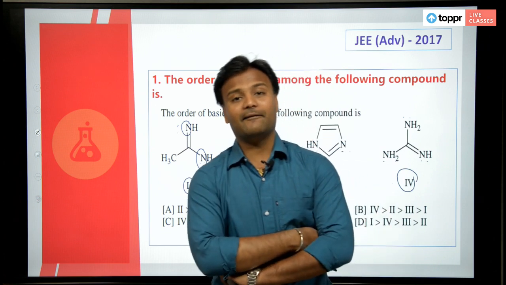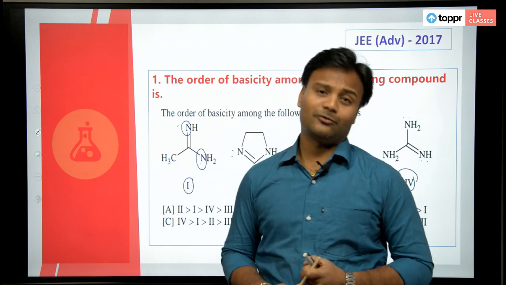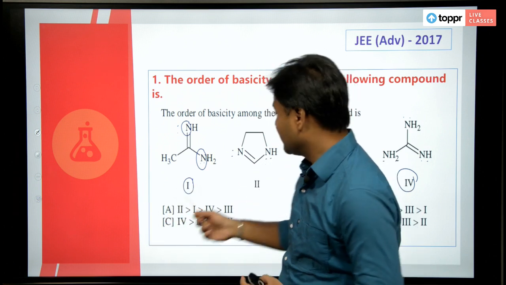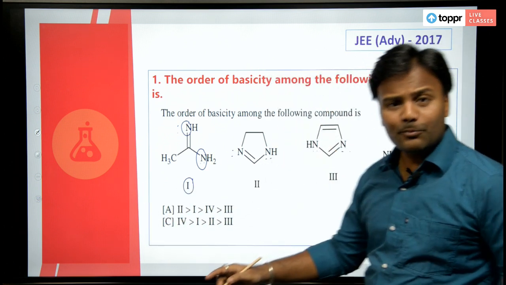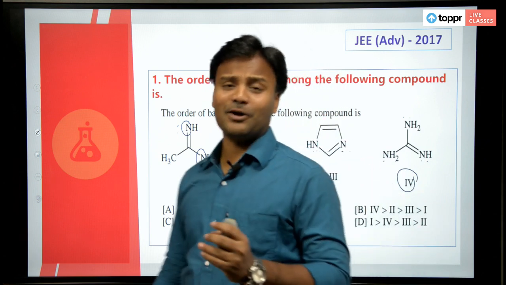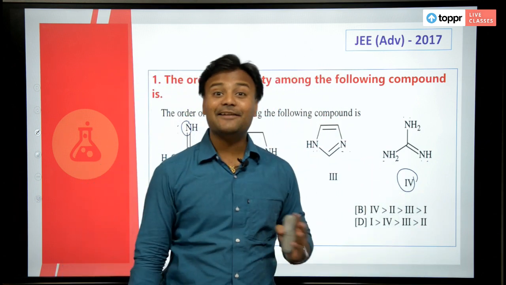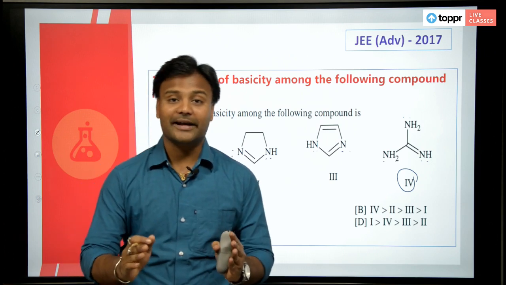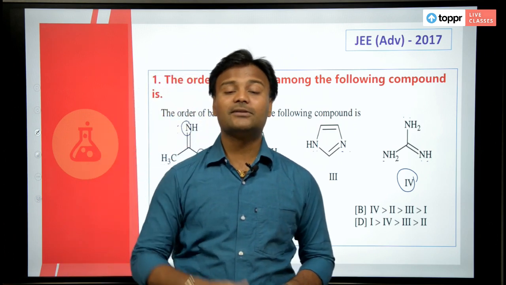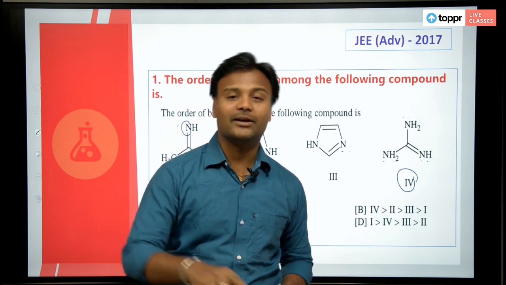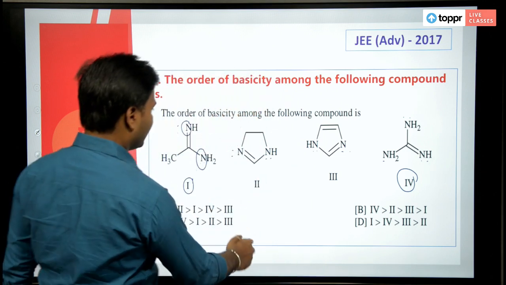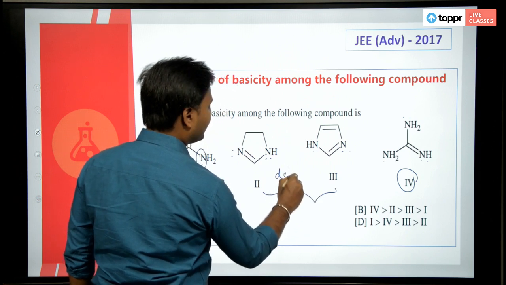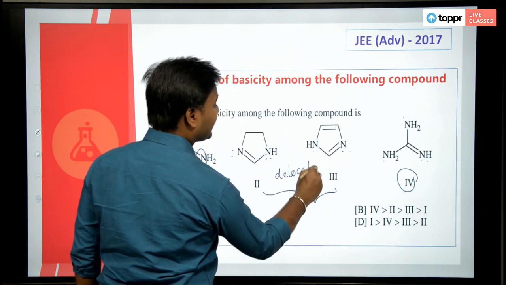First, I'll say these compounds are more basic because they are aliphatic compounds. In aliphatic compounds the lone pairs of electrons are localized, whereas in aromatic compounds the lone pair of electrons are delocalized. Here the electrons are delocalized, they are into the resonance.